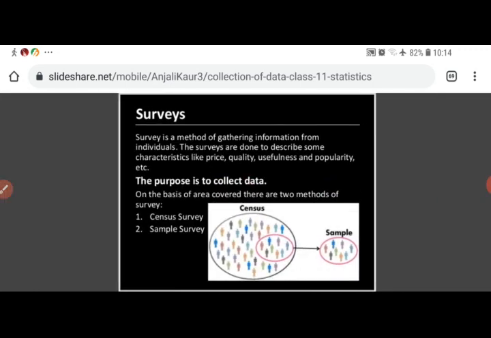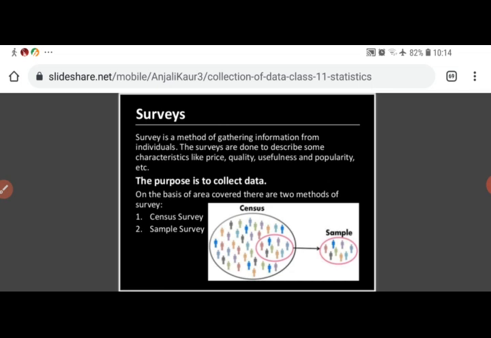Next term is survey. Survey means it is a process with the help of which we collect information from individuals. So survey is a method of gathering information from individuals. You know that after every 10 years population survey is conducted in India.